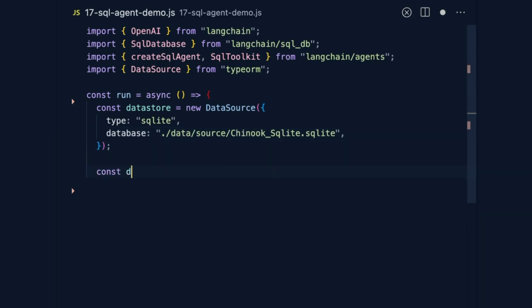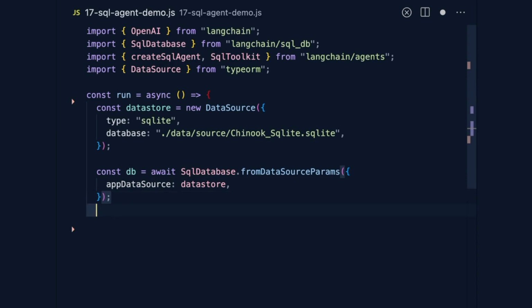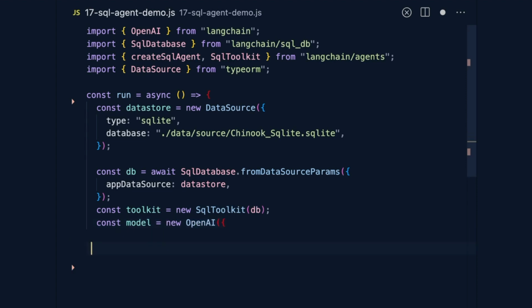Add that database as a source to LangChain. This will allow LangChain to start interrogating the internals of the database and try to match them with the user's question. We use the database source to create our toolkit. The idea of a toolkit is to encapsulate a box of tools that an agent uses to do some action based on instructions that come from the user in the form of natural language. That's the magic. Next, let's create the language model and create the agent.